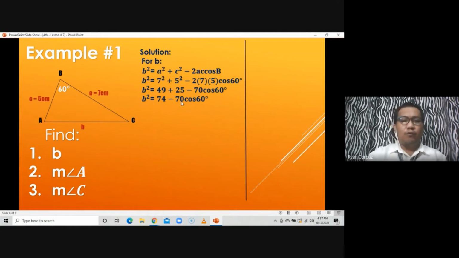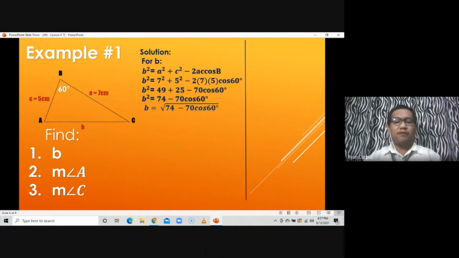So what we are going to do is to simplify first this using scientific calculator. But before we simplify that, isabay na natin na alisin yung square dito. That is by getting the square root of both sides of the equation so that the square sign here will be eliminated na mapupunta na dito yung square root sign. Then what we are going to do next is using your scientific calculator, find out the value of 70 cosine 60 degrees. Just press 70, press times, press cos for the symbol for cosine, then press 60, press DMS, then press equals. So you'll find out that 70 cosine 60 degrees is equal to 35.